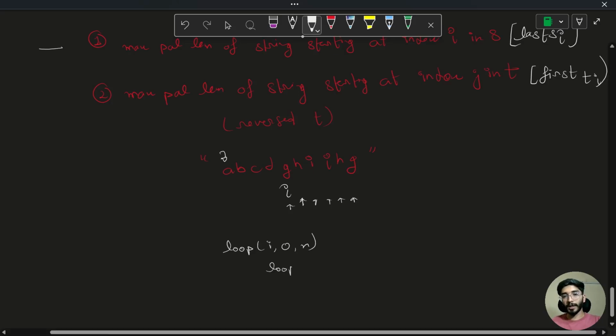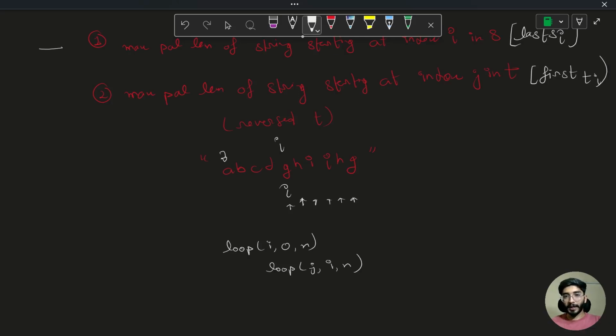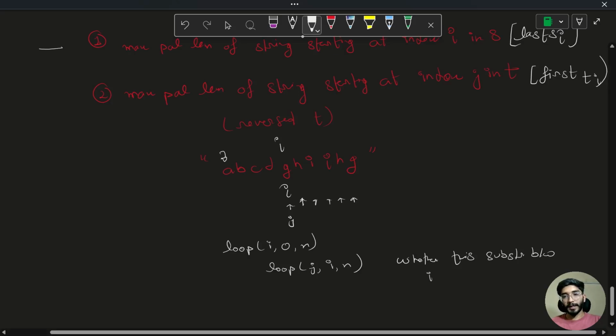Then we'll loop again on the inner characters starting from I up till n. And if this is my I, this will be my j, iterating all over, and we'll check whether this substring between I and j is palindromic or not.